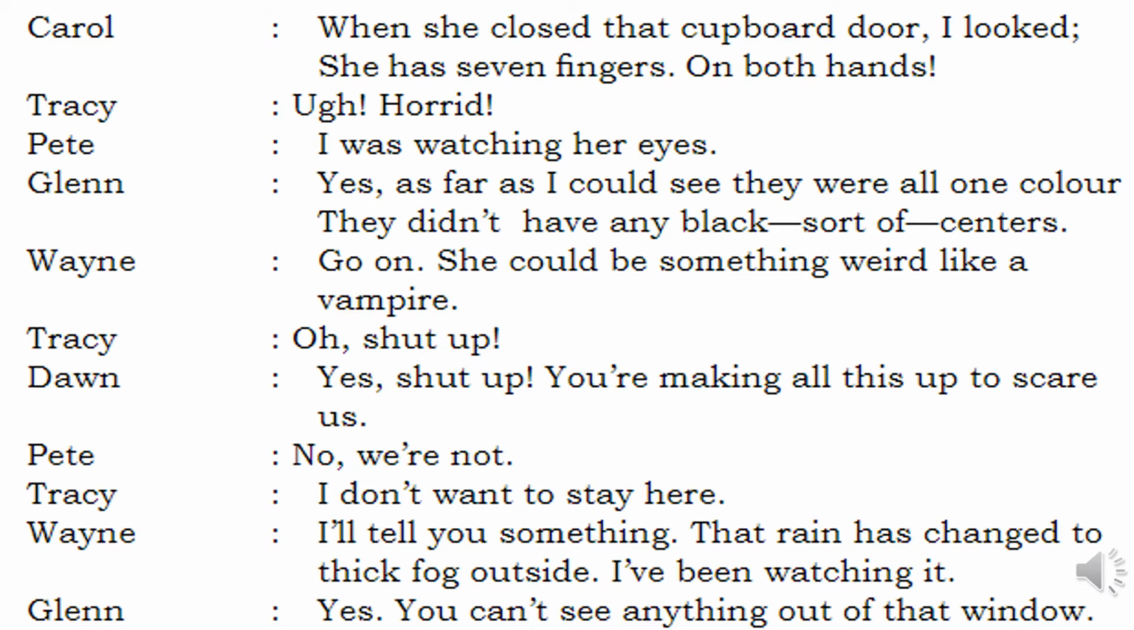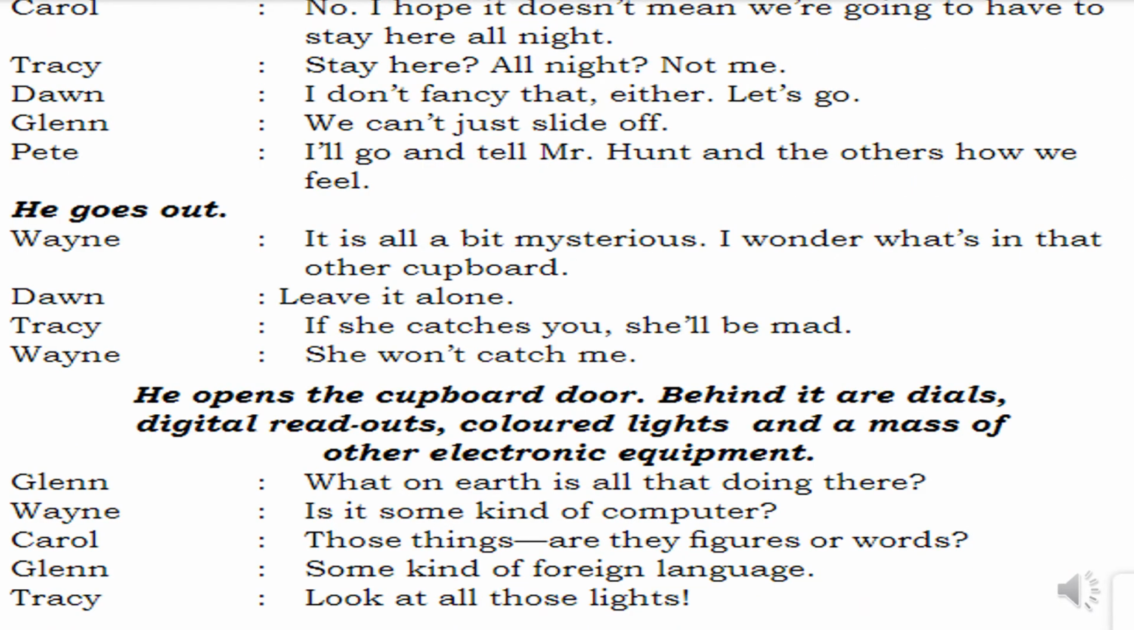Then what happens? Let's see. Then coming to Carol, he says, no, I hope it doesn't mean we are going to have to stay here all night. Carol says, that doesn't mean we have to stay here the whole night. Tressé was like, stay here all night? Not me, you people stay, was her answer.